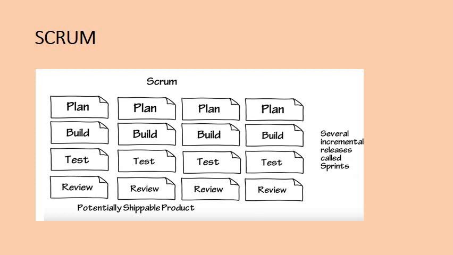Suppose we are completing our process in 4 steps. We will perform all the 4 processes in the first step, again all the 4 processes in the next step, and again all the 4 processes here, and then again here. So basically we are performing the same task multiple times: plan, build, test, and then review, and then at the end we will deploy it.